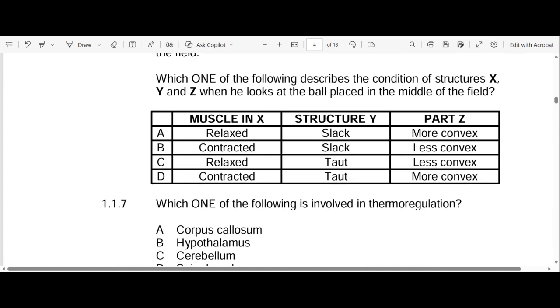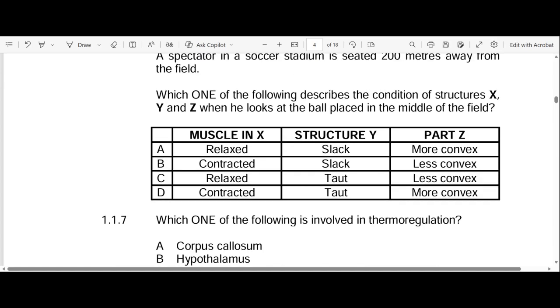So let's go to the options. Let's read the question first. Which one of the following describes the condition of structures X, Y, and Z when he looks at the ball placed in the middle of the field? Let's look at A. Muscle X is relaxed, which is correct.